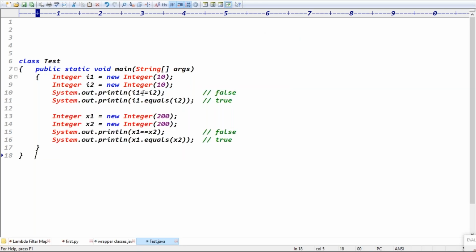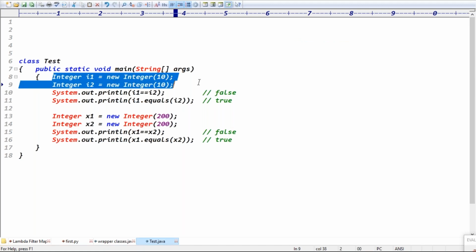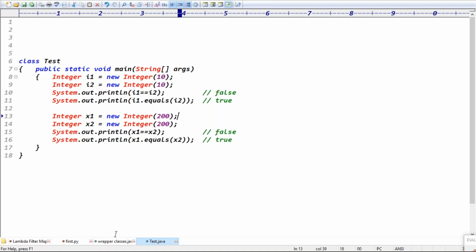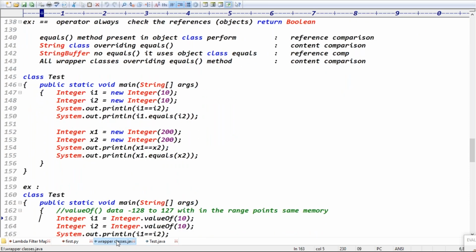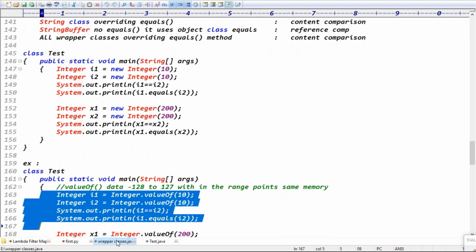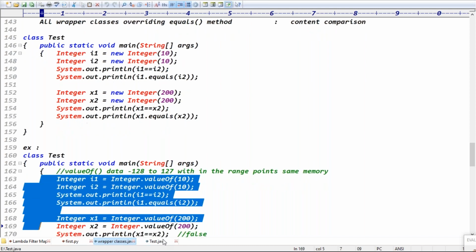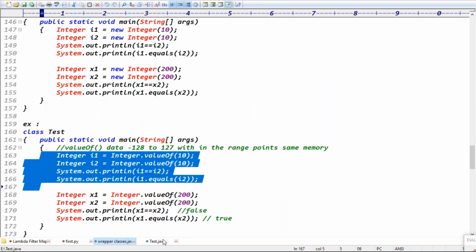Good. And this is one way to create a wrapper object, by using the new operator, right? What is the second approach to create a wrapper object? Guys, what is the second approach? The second approach to create a wrapper object is the valueOf method, right? Exactly.